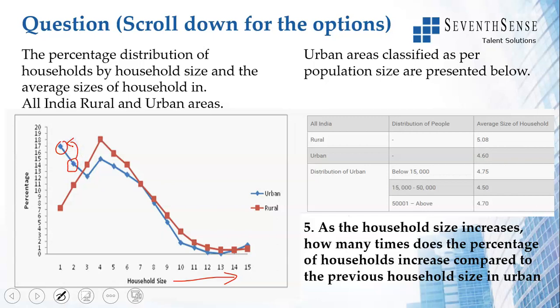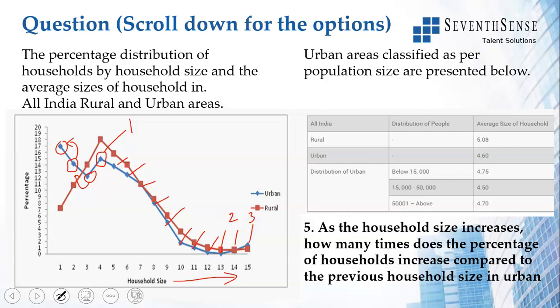So we are moving to the right. This is lesser than this. So this is one such instance where the percentage of households is increasing. Then it keeps decreasing. Here, if you see, it has gone up.